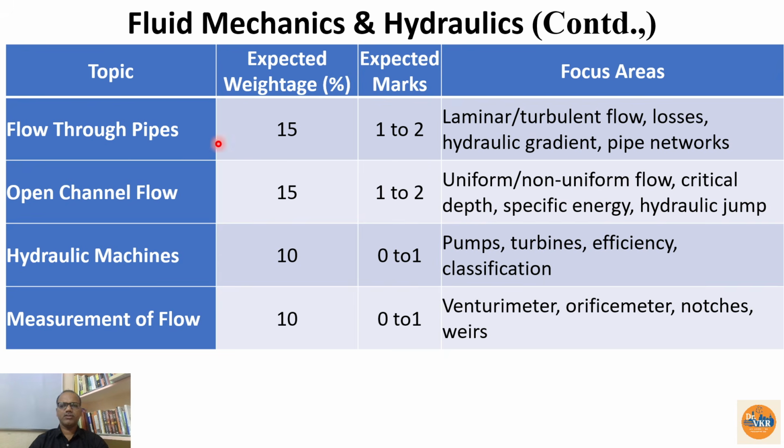Then the remaining topics are flow through pipes, open channel flow, hydraulic machines, and measurement of flow. Of these, flow through pipes and open channel flow carry more weightage. Flow through pipes means we have the losses, major losses and minor losses, what is hydraulic gradient, pipe network problems, everything we need to take care of.